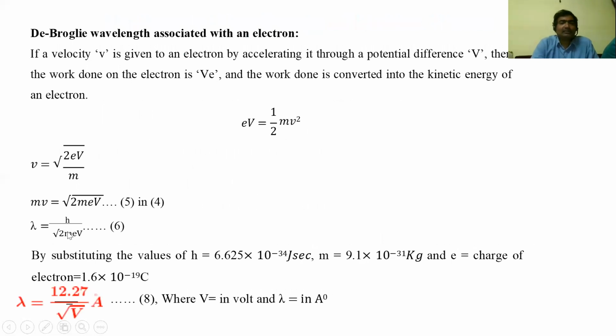So lambda is equal to h by mv. mv we got as square root of 2m into e into capital V, where h is the Planck's constant, 2 is a numerical constant, m is the mass of the electron, e is the charge on the electron, and V is the potential difference. By substituting all these values, we will get lambda is equal to 12.27 divided by square root of V. This is the expression for the wavelength associated with an electron. So lambda is equal to 12.27 divided by square root of V angstroms.